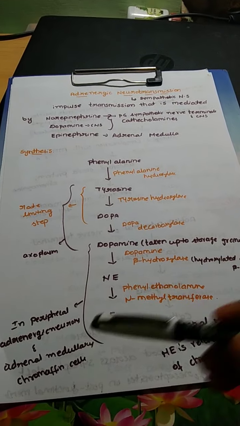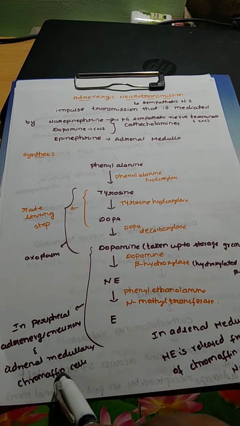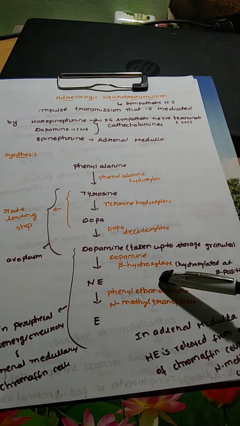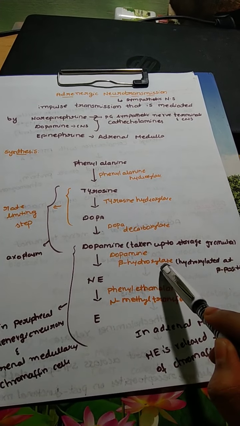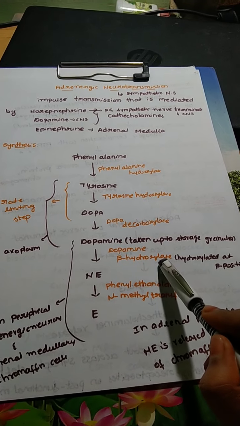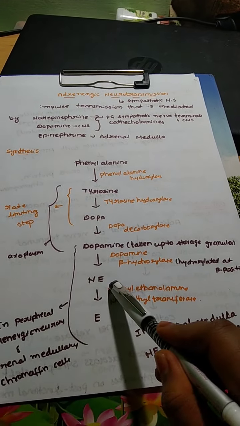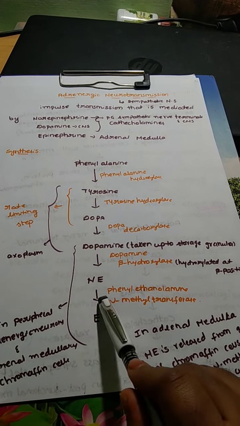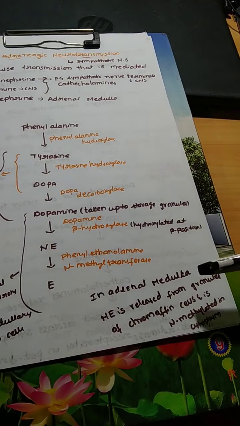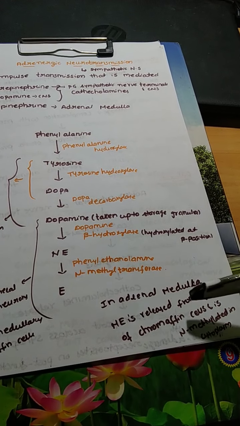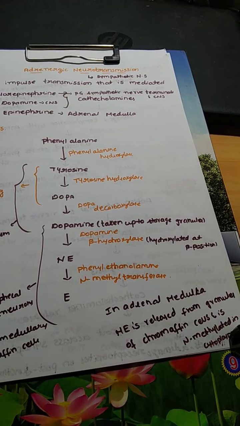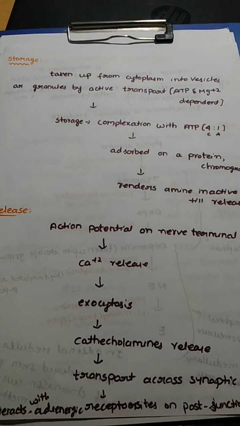Then in the peripheral adrenergic neurons and adrenal medullary chromaffin cells, this dopamine, upon the action of the enzyme dopamine beta hydroxylase, is converted to norepinephrine. It is called beta hydroxylase because an OH group will be added at the beta position to the dopamine. Norepinephrine, by methyl transfer, is converted to epinephrine. Generally, in the adrenal medulla, norepinephrine is released from granules of chromaffin cells and it is N-methylated in the cytoplasm.